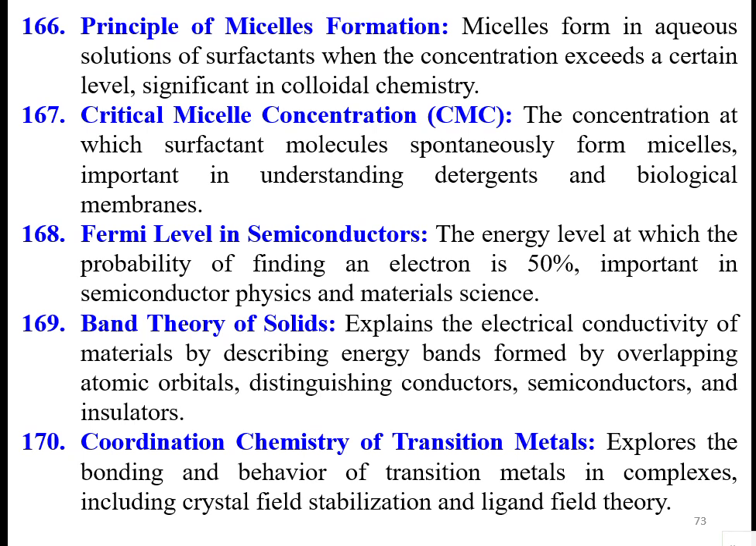Fermi level in semiconductors, the energy level at which the probability of finding an electron is 50%. It's important in semiconductor physics and material science. Band theory of solids. It explains the electrical conductivity of materials by describing the energy bands formed by overlapping atomic orbitals, distinguishing conductors, semiconductors, and insulators. The electron band theory. Energy levels based on whether it is a conductor or a semiconductor or insulator, you can say.